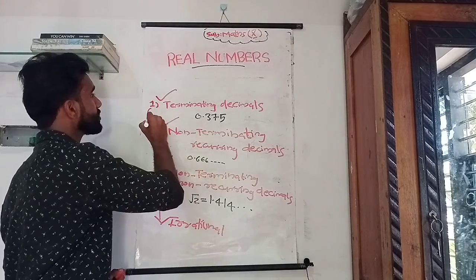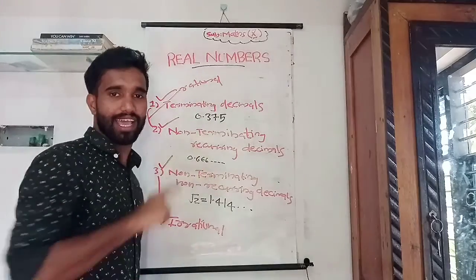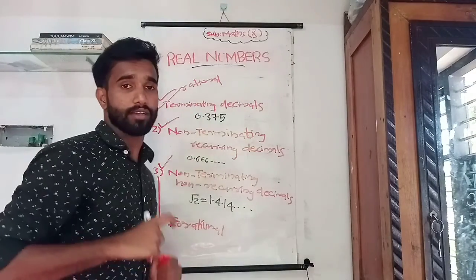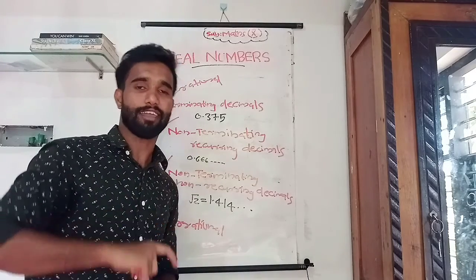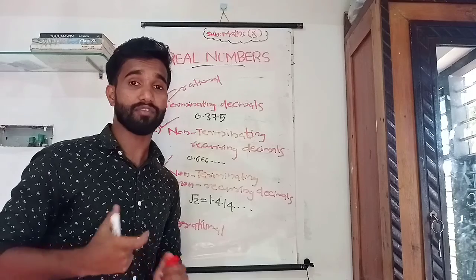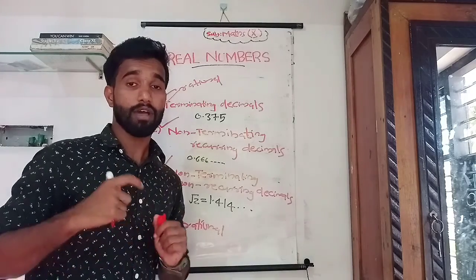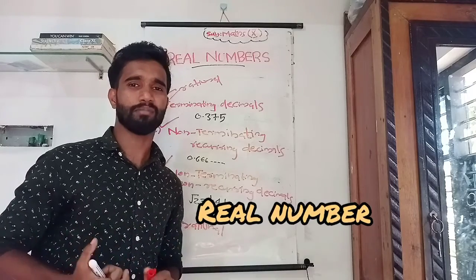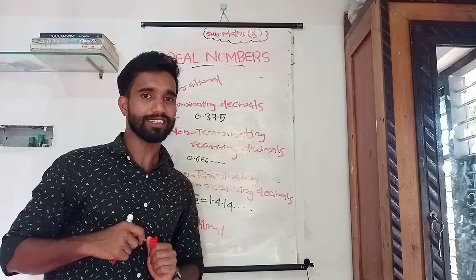Okay, these two kinds, rational and irrational numbers, together are called real numbers. It is another definition for the real number. What is it? I repeat. What is the real number? Rational numbers and irrational numbers together are called real numbers. Got it?